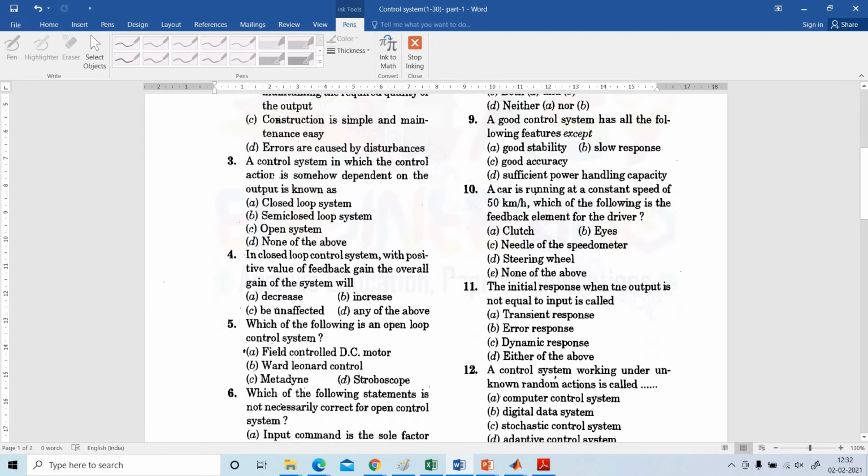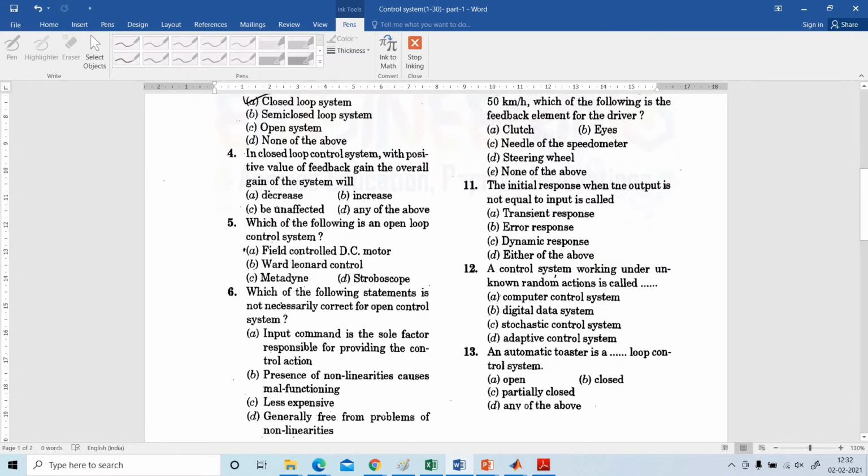Third question, the control system in which the control action somehow depends on the output is known as closed loop system. That is the correct answer.